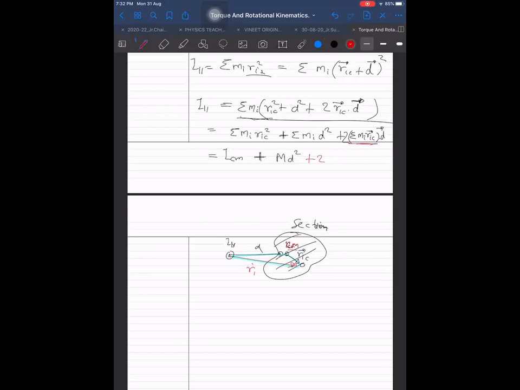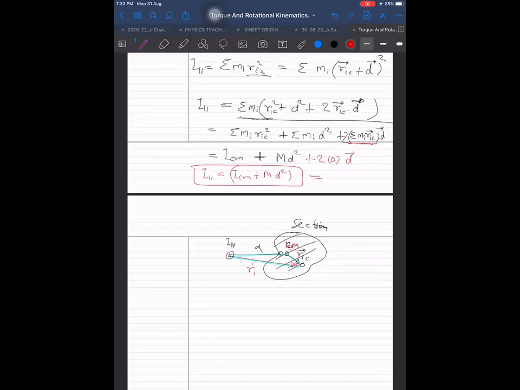Then it is 2 into 0 into D. So it is ICM plus MD square plus 0, which is I parallel. Simple. Because the position vector of center of mass in the frame of center of mass is 0. So this term becomes 0. So we are left with just I parallel is equal to ICM plus M into D square simply.